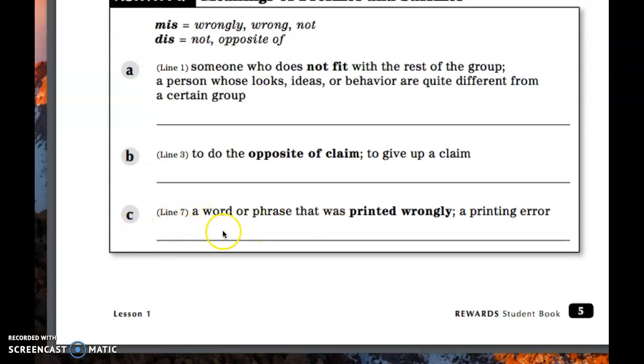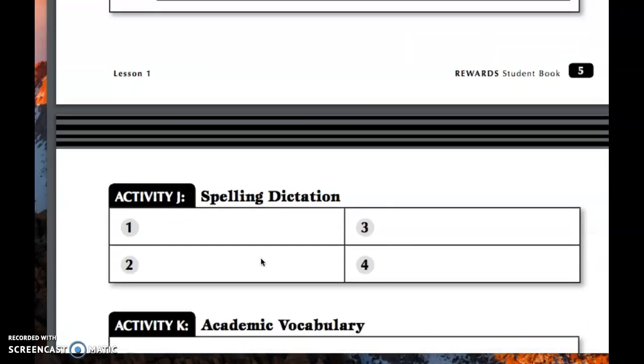Well, let's look at C, a word or phrase that was printed wrongly. A printing error. So wrongly, we're going to pick one of these prefixes. Wrongly means mis. Print, misprinted. There you go. A word or phrase that was printed wrongly, a printing error in a book or a newspaper. So what word means something that was printed wrongly? Misprint. What do we call a printing error? A misprint. Perfect, guys.